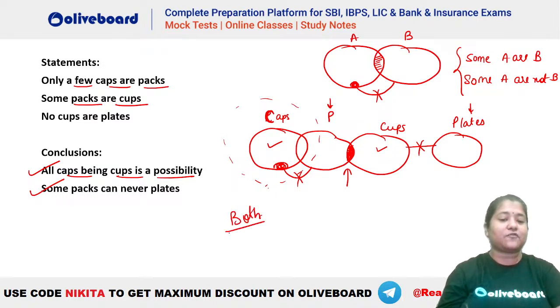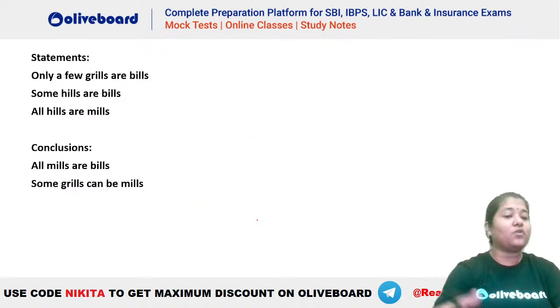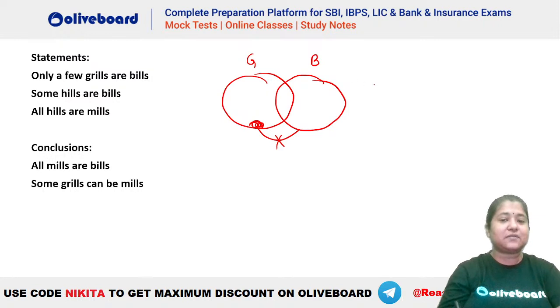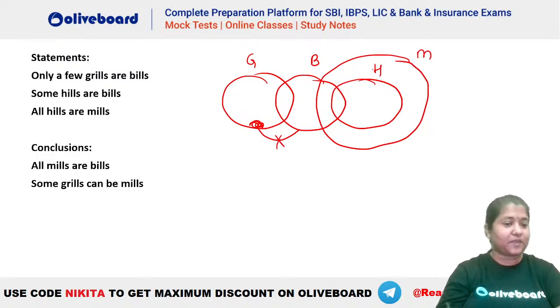So similar type of questions were there from only a few. Similarly, this particular question, let's practice. Let's see, only a few grills are bills. That means some grills are bills. Okay, some grills are bills, and there is a certain portion of grill which will never be a part of bill. Some hills are bills. Let's say this is your hill here. Some hills are bills, and all hills are mills, right? These are the statements here. Now, what is the first one? All mills are bills. You can see all mills are bills. That's a possibility, not a definite one.